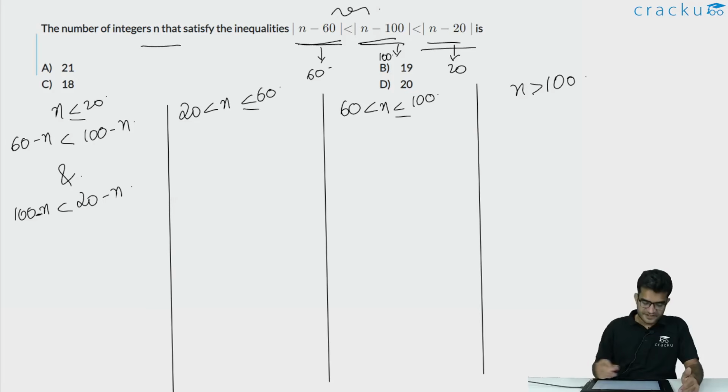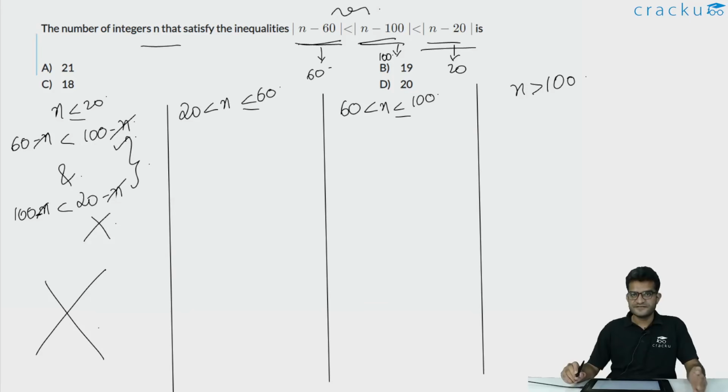If you are simplifying the first part, we can cancel minus n from both sides. So we want 60 to be less than 100, which is true. And again we will cancel minus n from both sides, and we want 100 to be less than 20. This is not true. So both the inequalities should be true in this interval, which is not happening. So there will be no value of n which is less than or equal to 20 for which these 2 inequalities will be true. That is, modulus of n minus 60 is less than modulus of n minus 100, as well as modulus of n minus 100 being less than modulus of n minus 20.